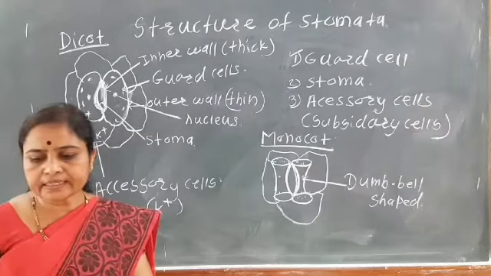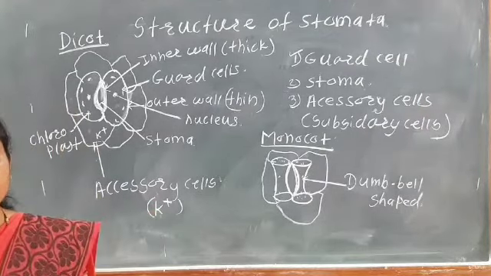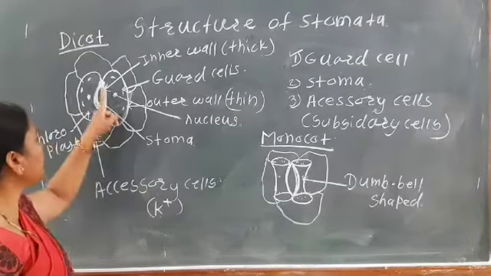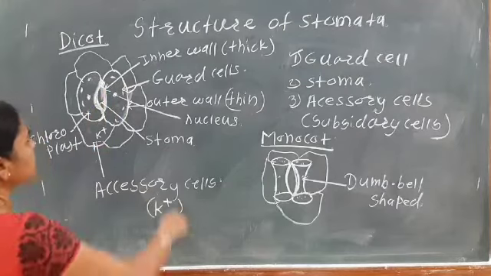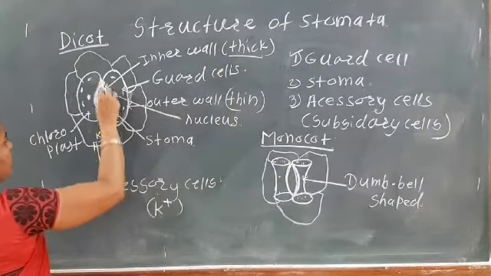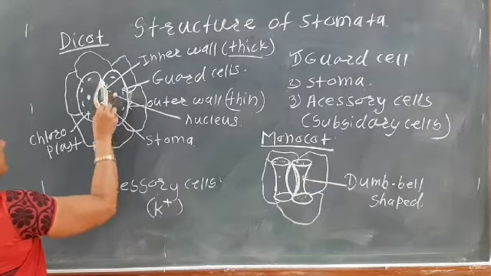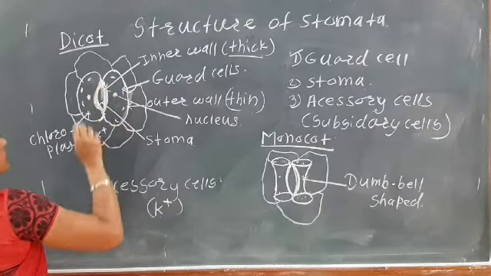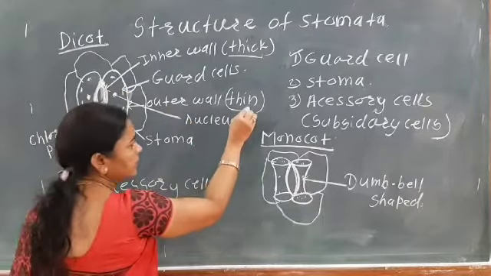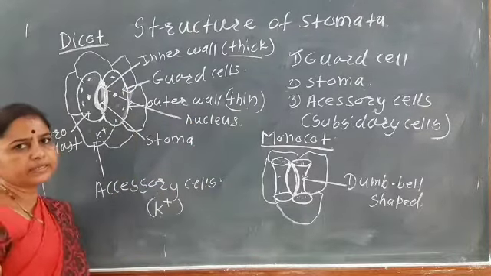But these guard cells have the most important characteristic: the inner wall of the guard cell is thick, while the outer wall of the guard cell is thin.